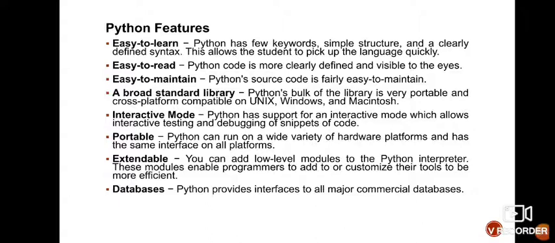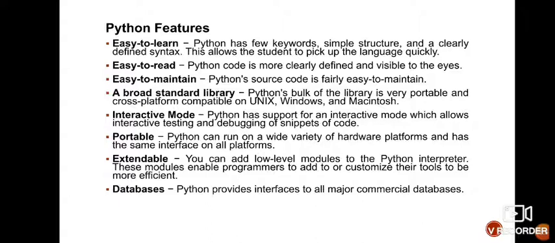First is easy to learn. Python has few keywords, a simple structure and a clearly defined syntax. This allows the student to pick up the language quickly. Next is easy to read. Easy to read means what? Python code is more clearly defined and visible to the eyes. That's why it's easy to read, not difficult. And easy to maintain means Python source code is easy to maintain.